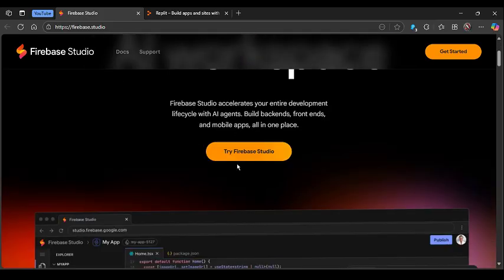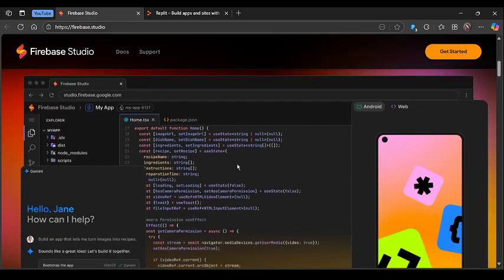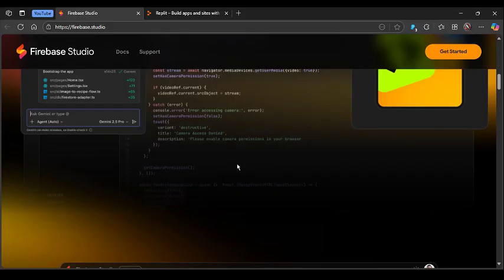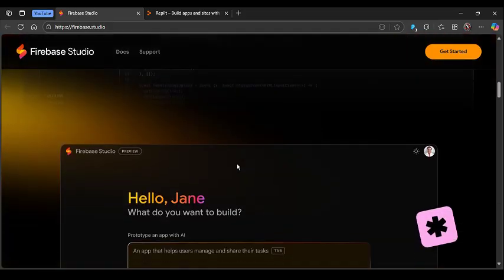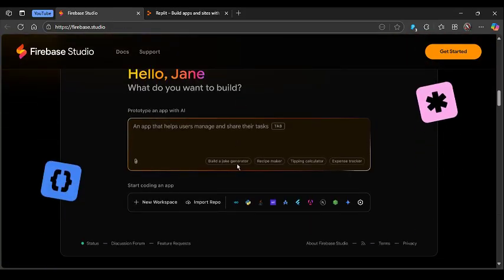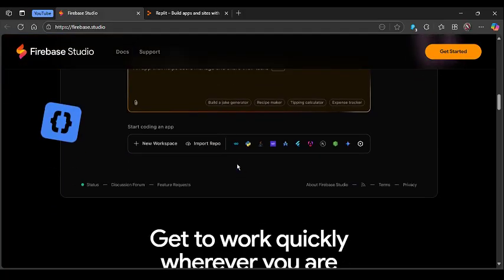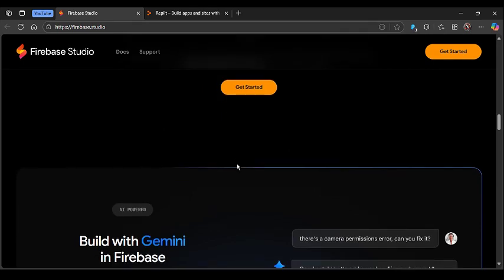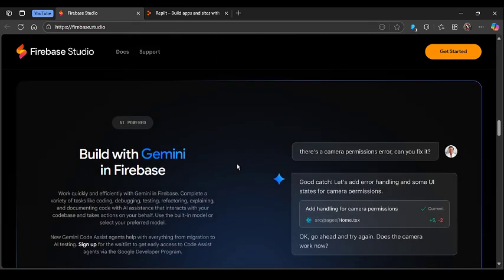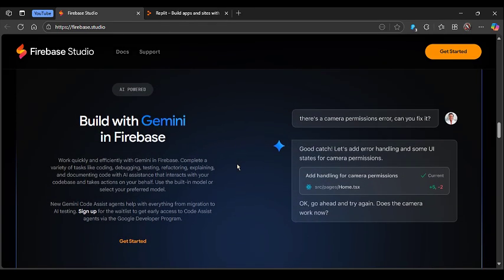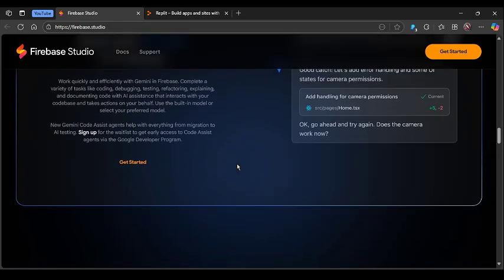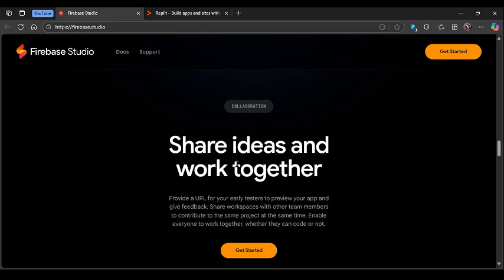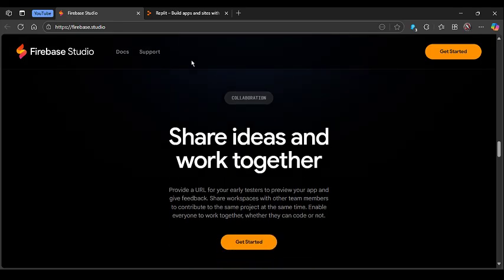Firebase Studio is Google's new AI-powered cloud IDE in 2025, letting you go from a prompt or mockup to a full-stack app with hosting on Firestore built in. It integrates tightly with Google Cloud, and Firebase supports frameworks like React, Next.js, and Flutter. It even offers a live preview and emulator for smooth testing. For developers in the Google ecosystem, it's a fast, seamless way to build and deploy apps.